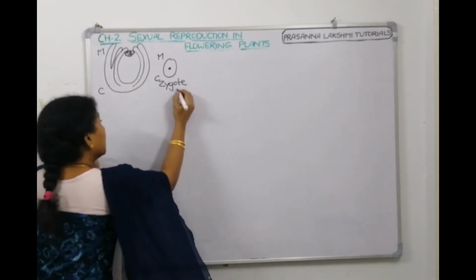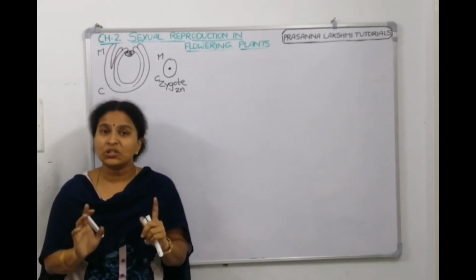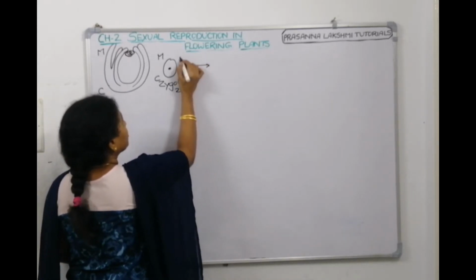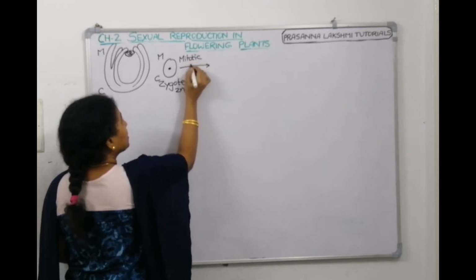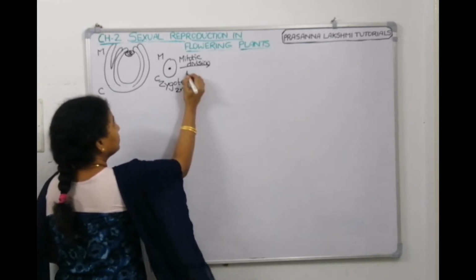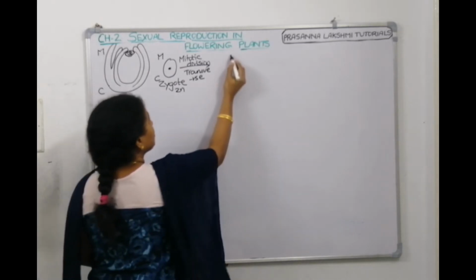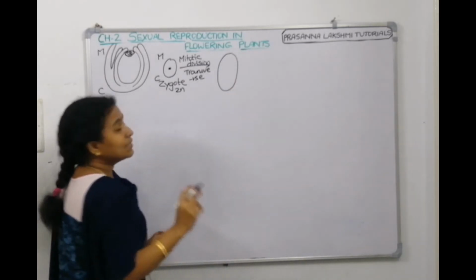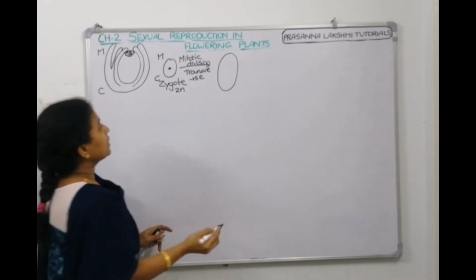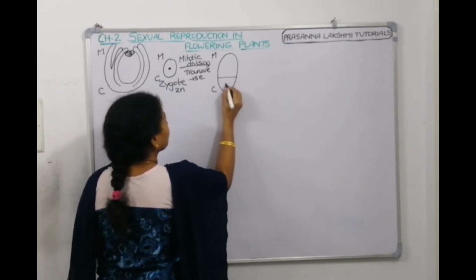So this is a diploid zygote. The zygote undergoes mitotic divisions only. The cleavage is mitotic cleavage only. So the zygote first undergoes a mitotic division, and children, it is a transverse division. Then we will get two cells. It is an unequal division. One cell will be bigger. The micropylar end cell is bigger. The chalazal end is smaller. So this side the cell is bigger. This side the cell is a little smaller.